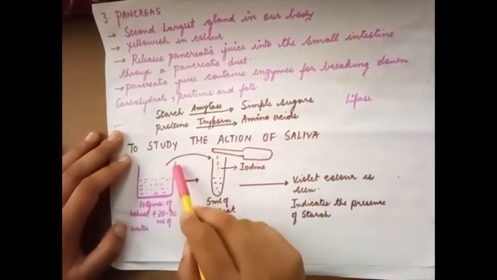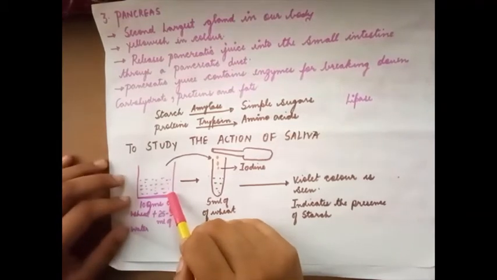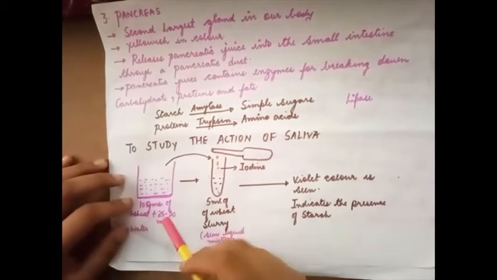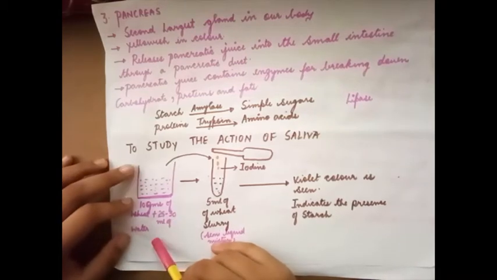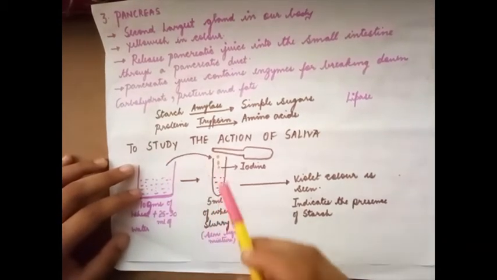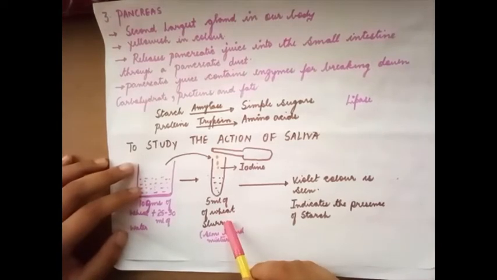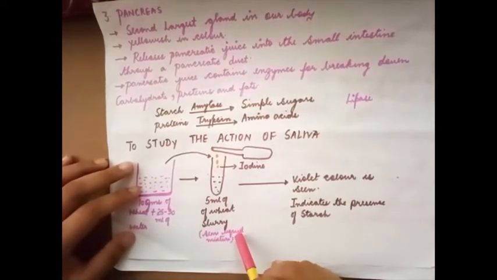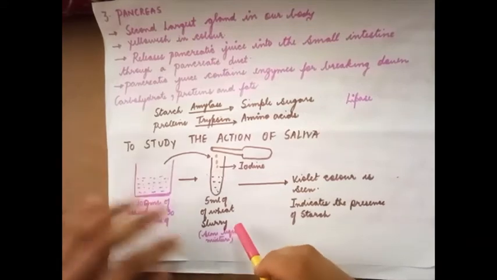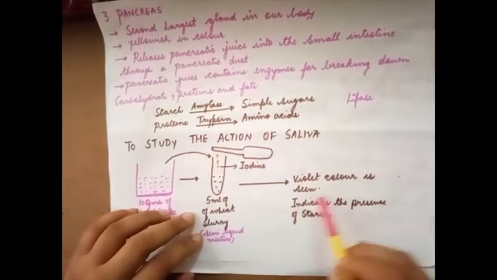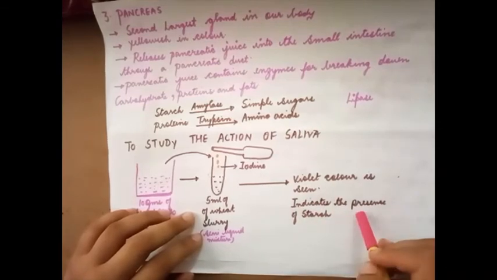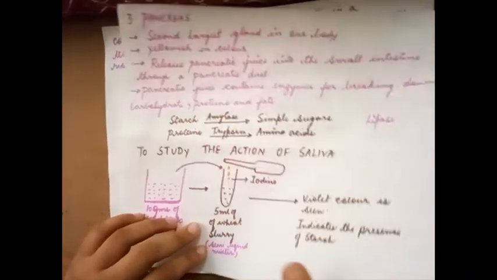We are taking a beaker, in that we are adding 10 grams of wheat and we are trying to dissolve it in 25 to 30 ml of water. From this we are taking 5 ml of wheat slurry. Slurry is a semi-liquid mixture and to that we are adding iodine. So violet color is seen. It indicates the presence of starch.